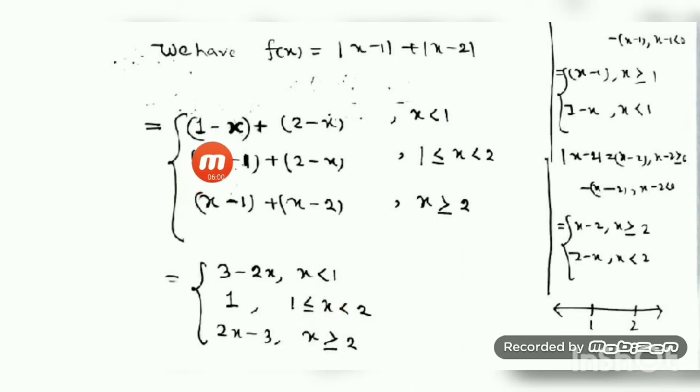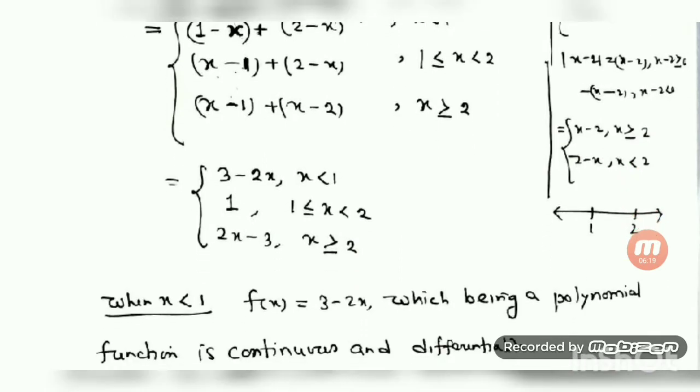I have just done the simplification. 1 plus 2 is 3, minus x minus x is minus twice x, for x less than 1. The next case: x minus 1 plus 2 minus x, the x cancels out, and minus 1 plus 2 gives you 1. So this is the second case. Third case: x plus x is twice x, minus 3, for x greater than or equal to 2. Okay, now we have to see the differentiability.